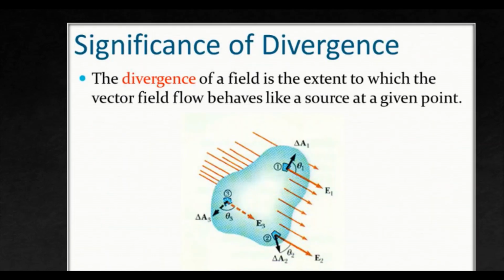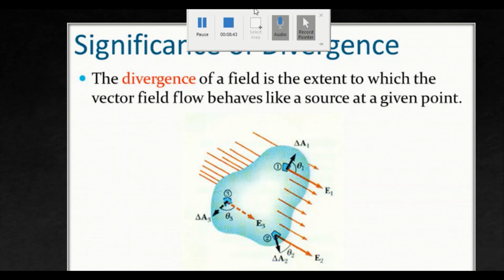So, what is the significance? The divergence of a field is the extent to which the vector field flow behaves like a source at a given point. So, whether my field direction will be outward or inward is determined from the quantity divergence. So, this completes our session on divergence.